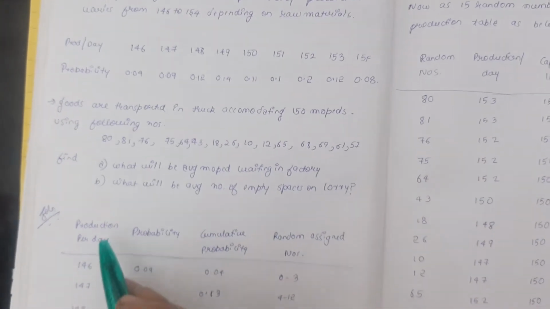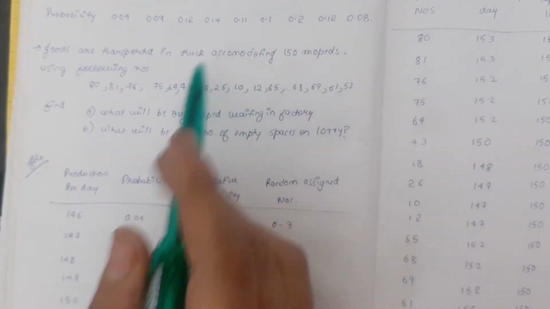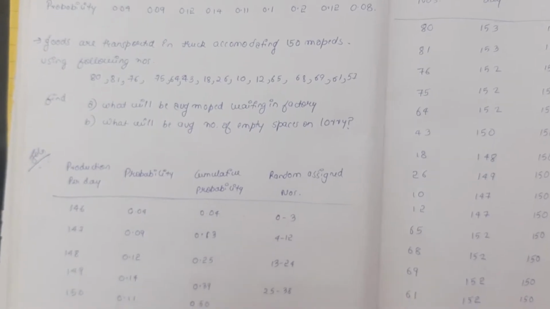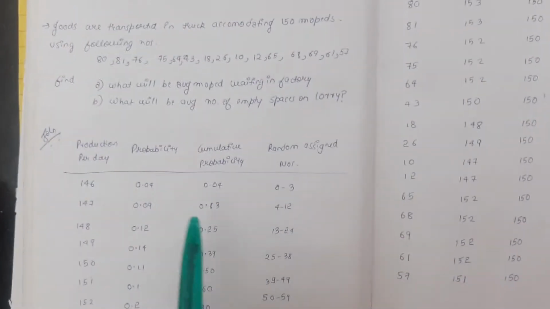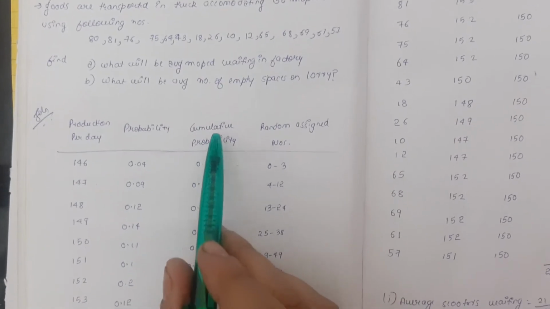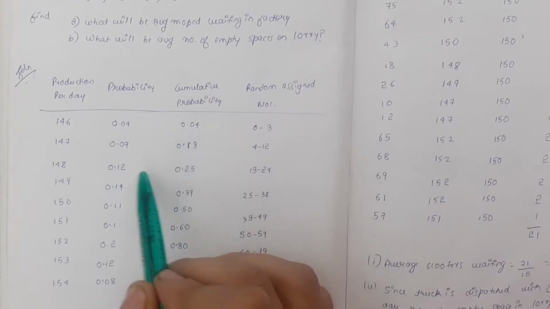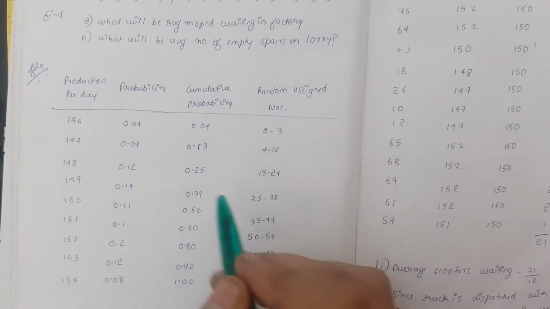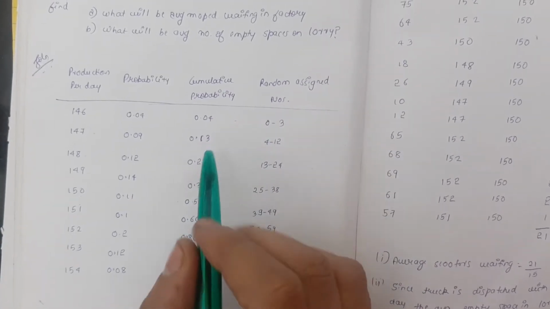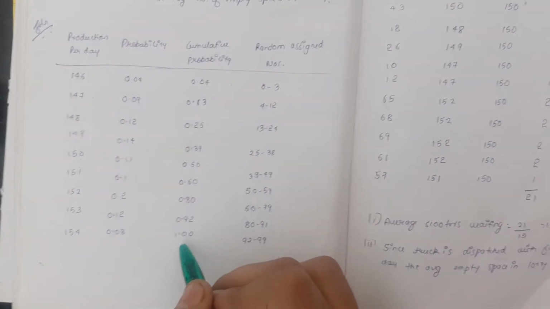So we just jot down the data given in the problem. These are the production data, production per day, listed in this column, and these are the probabilities of the particular days, listed in the vertical column. Then we take the cumulative probability. So 0.09 plus 0.04 is 0.13, 0.09 plus 0.12 is 0.25 and so on. We have taken the cumulative of all the probabilities, and the final cumulative probability we got is 1.